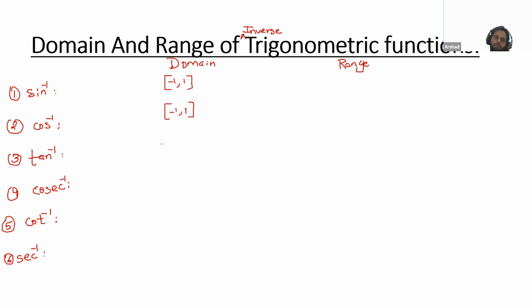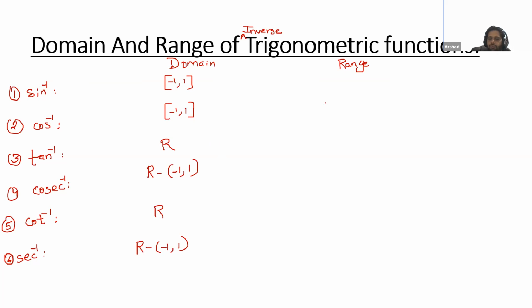What's the tan inverse domain? R. What's the cot inverse domain? R. What's the cosec inverse domain? R except -1 to 1. Sec inverse is R except -1 to 1. This you need to remember. This is not a tough topic, you can remember this domain. So the difficulty you will face is in range only.